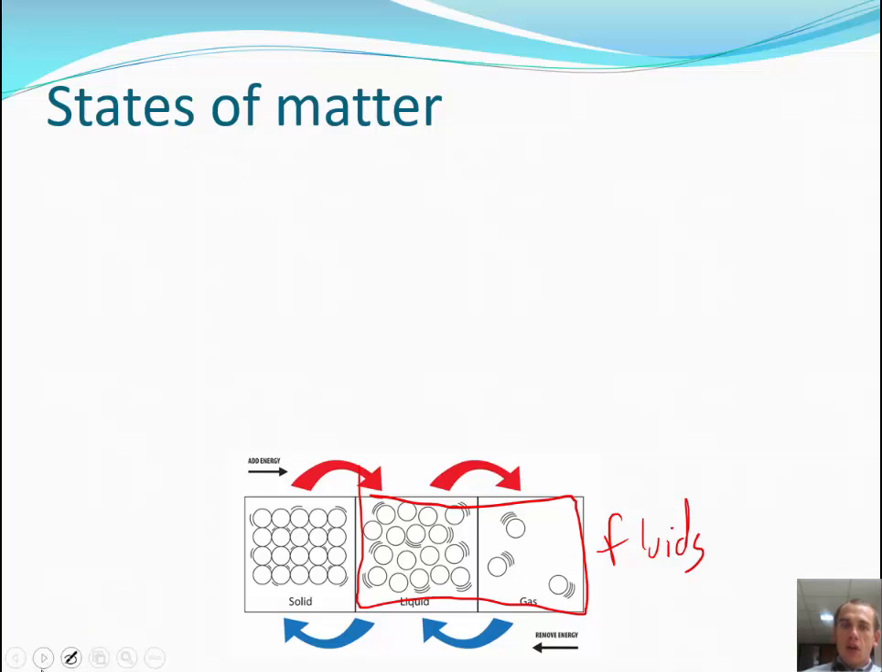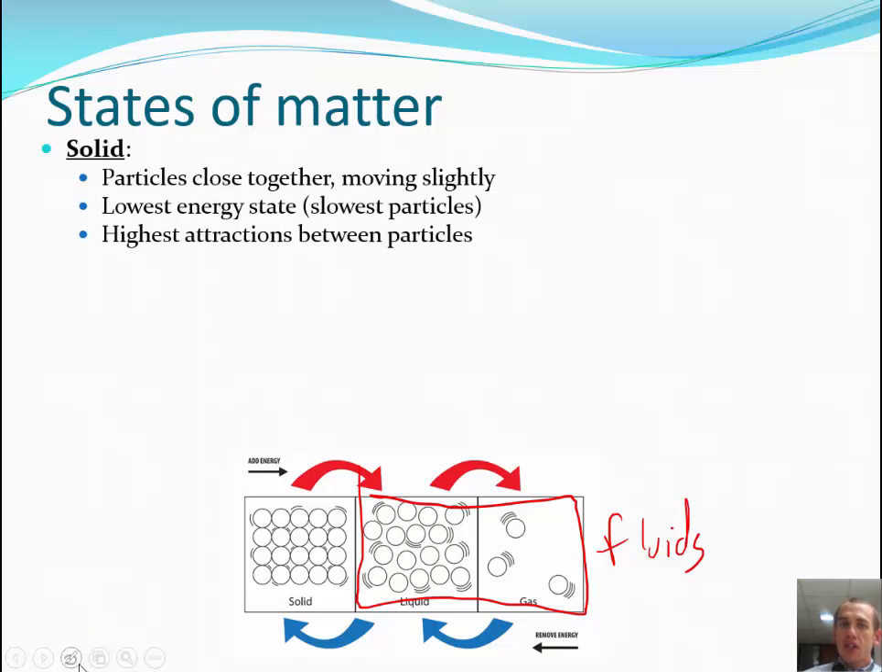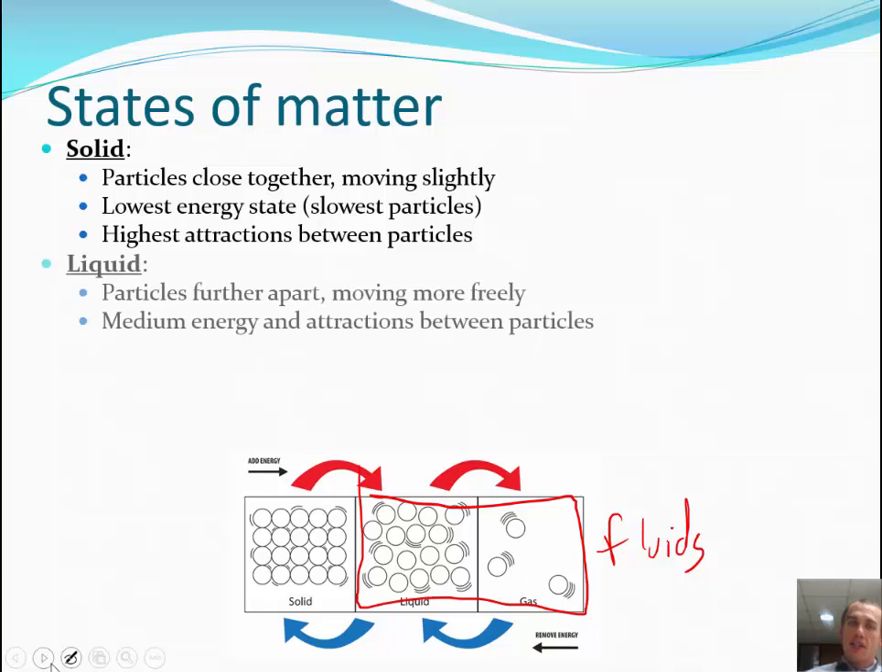Okay? So, like I said, particles are close together in a solid. They don't have very much energy because the particles are moving the slowest, and there's very high attractions holding those particles in place. Liquids, particles are a little bit further apart, medium energy and attractions. Okay, these two on the left, they have a definite volume. These two on the right, they have an indefinite shape.